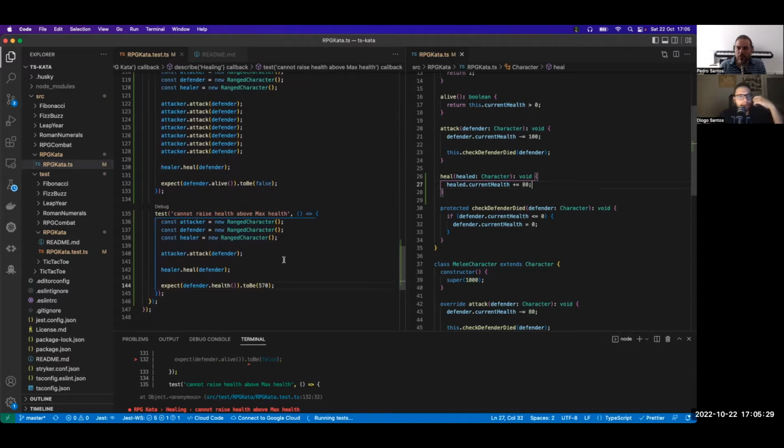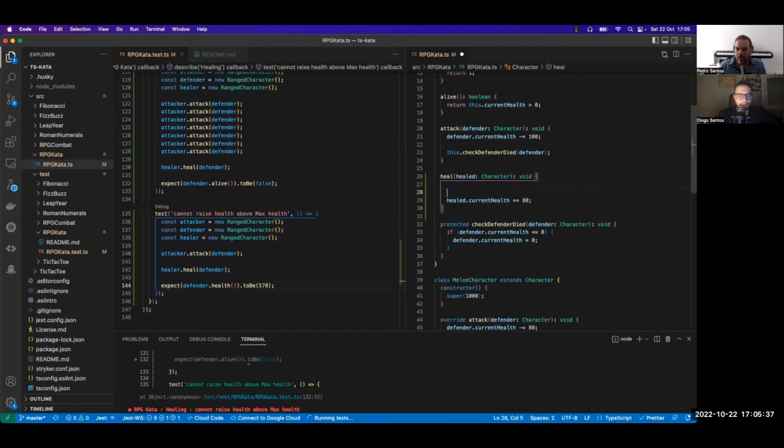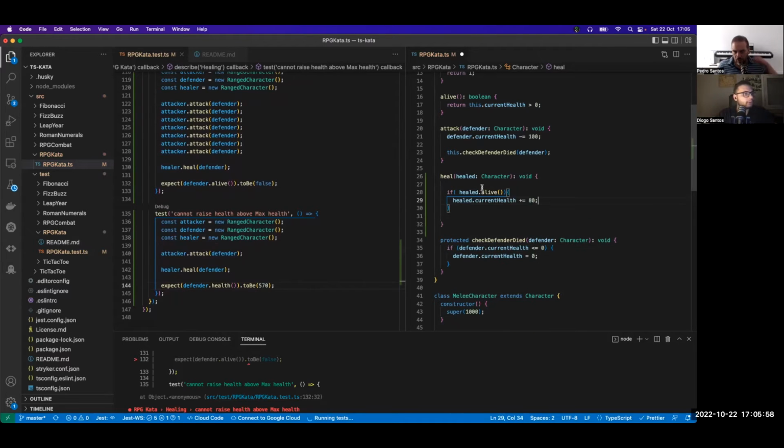So you need to put an if statement saying that if it's dead, you don't heal, right? If healed is alive, do this. Else do nothing. And you can put all that inside the braces. Yeah, that should work, right?